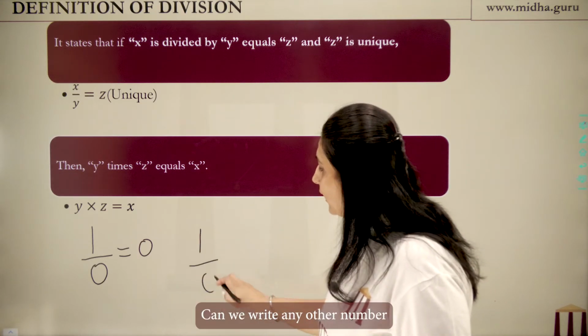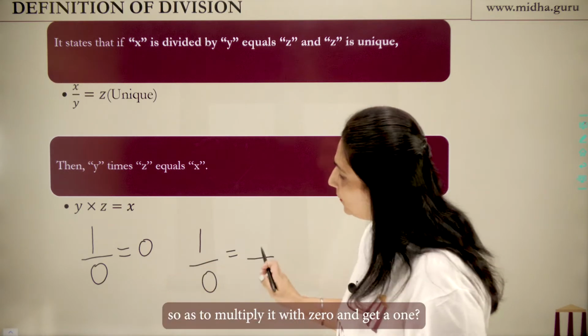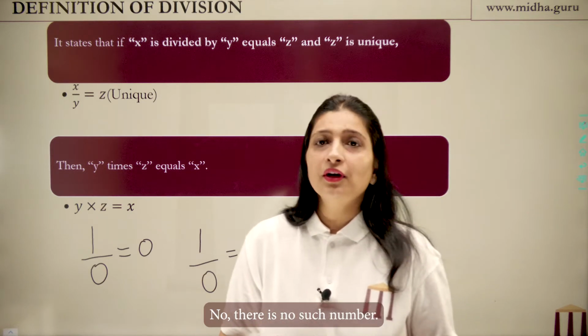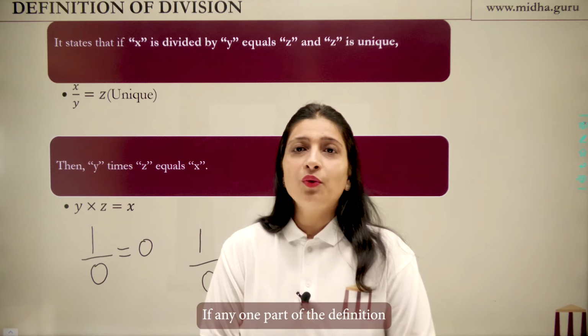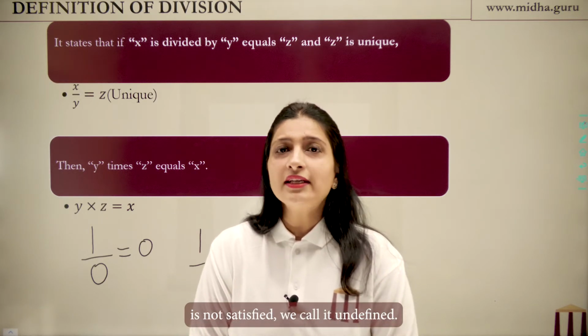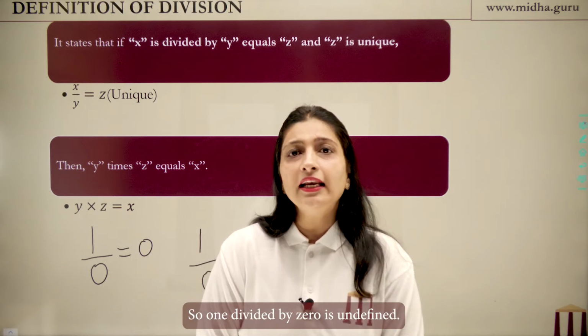Can we write any other number in this place of 0 so as to multiply it with 0 and get a 1? No, there is no such number. So second part of the definition is not satisfied. If any one part of the definition is not satisfied, we call it undefined. So 1 divided by 0 is undefined.